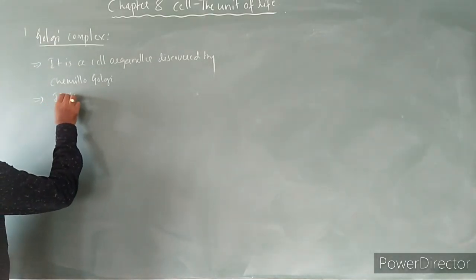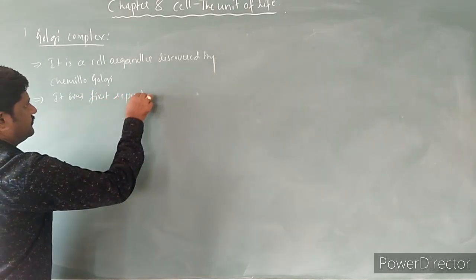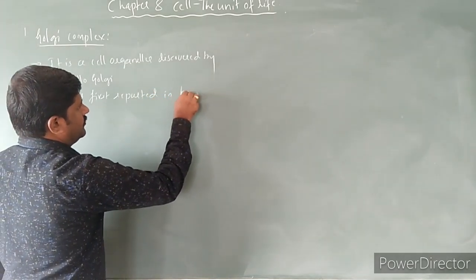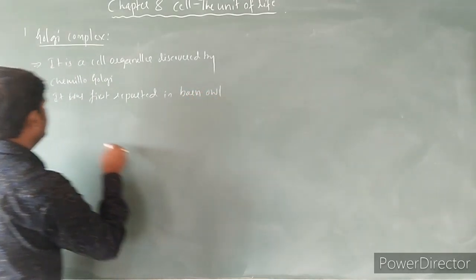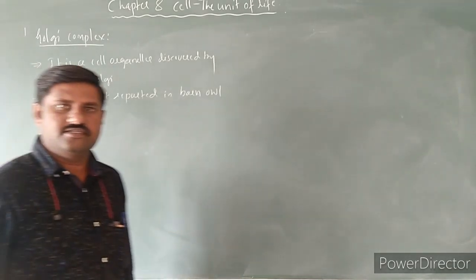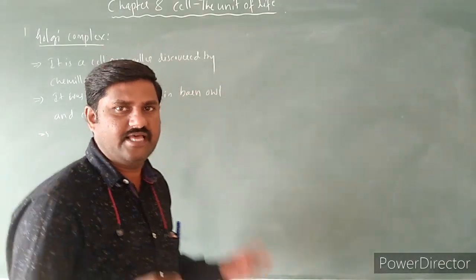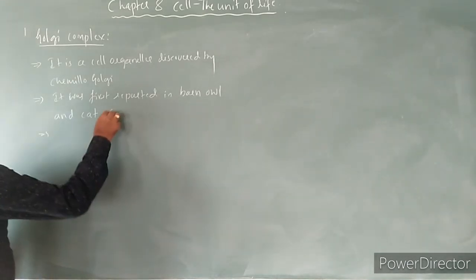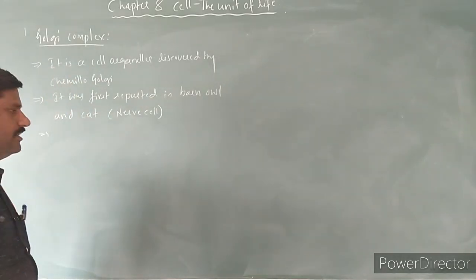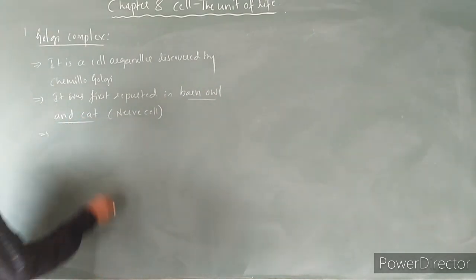Its structure was first reported in barn owl and cat. Means it was first discovered in the nerve cell of barn owl as well as cat for the first time, right? The nerve cell. You're right, very important. Okay, the nerve cell of barn owl as well as cat cell, right?